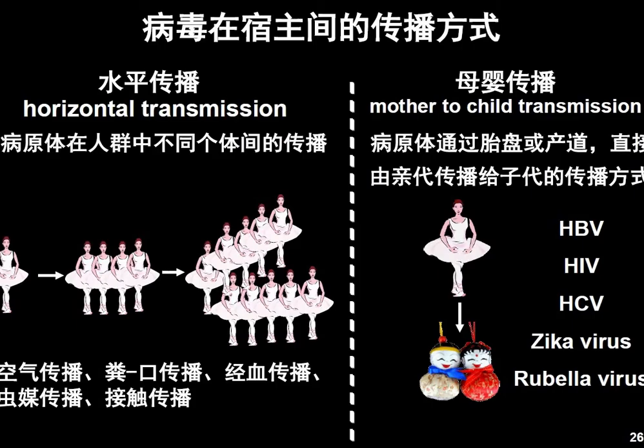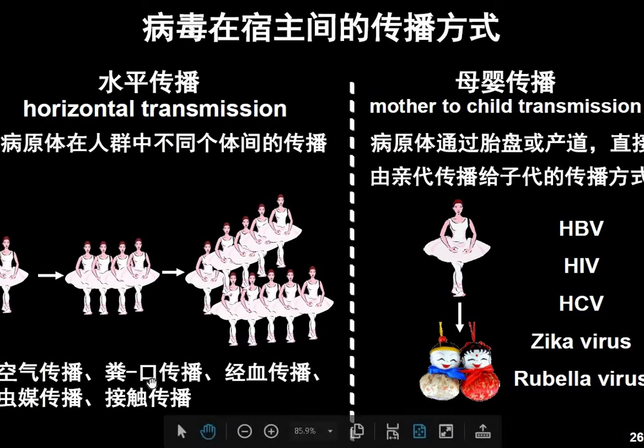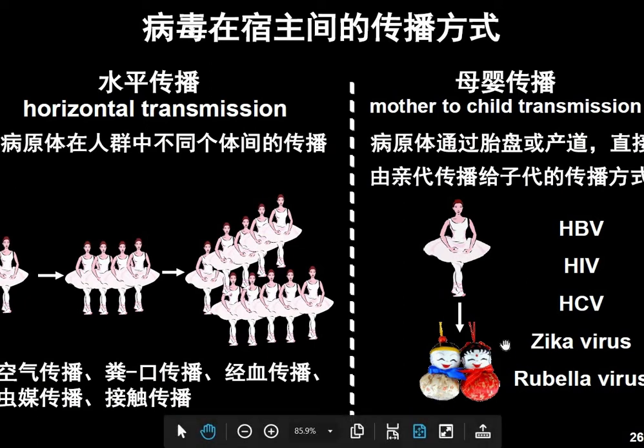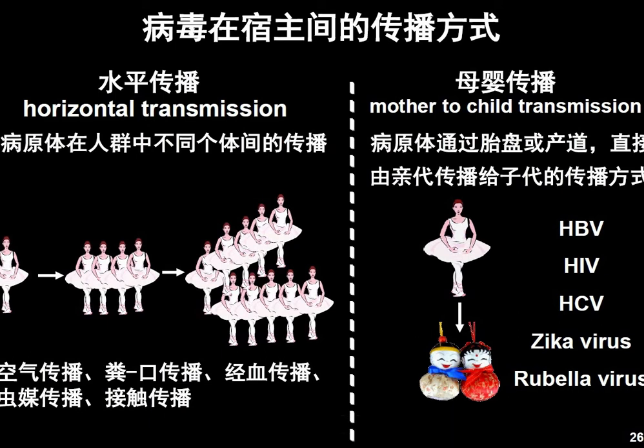So how it is transmitted: there are two ways of transmission. One is horizontal transmission, one is mother to child transmission. Horizontal is one person will transmit to several people through different ways, like through air, water, fecal route, blood transfusion, those kinds of routes. It is most common. Whereas in mother to child transmission, the mother will transmit to the child. This is less common. You understood, right?